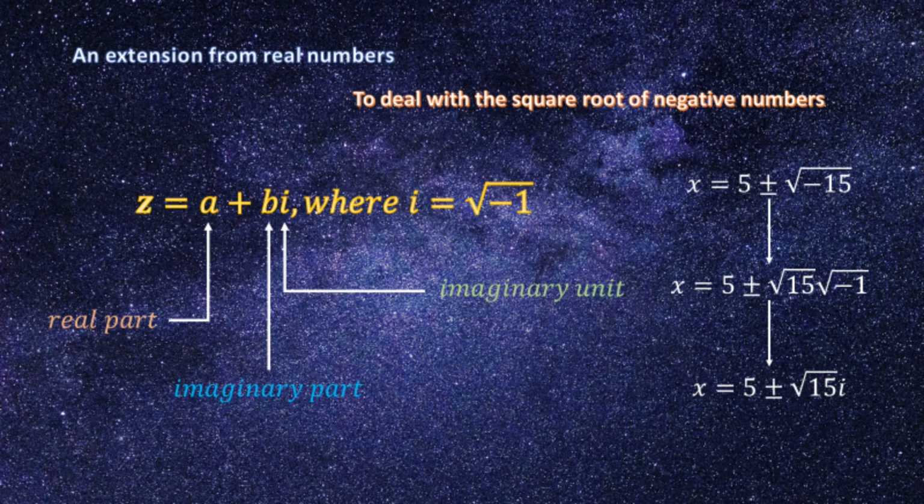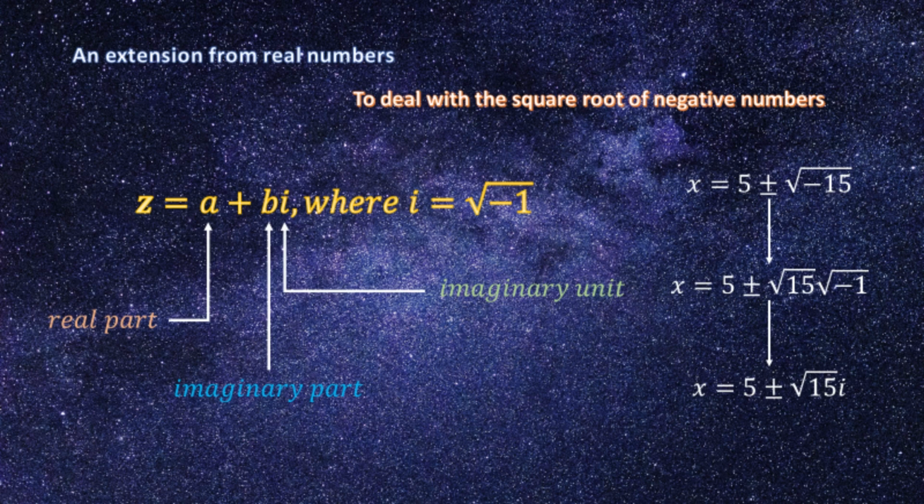A complex number z can be expressed in the form of a plus bi, where a and b are real numbers and i is the imaginary unit, which is defined as the square root of negative 1. The real part of the complex number is a and the imaginary part of the complex number is b.